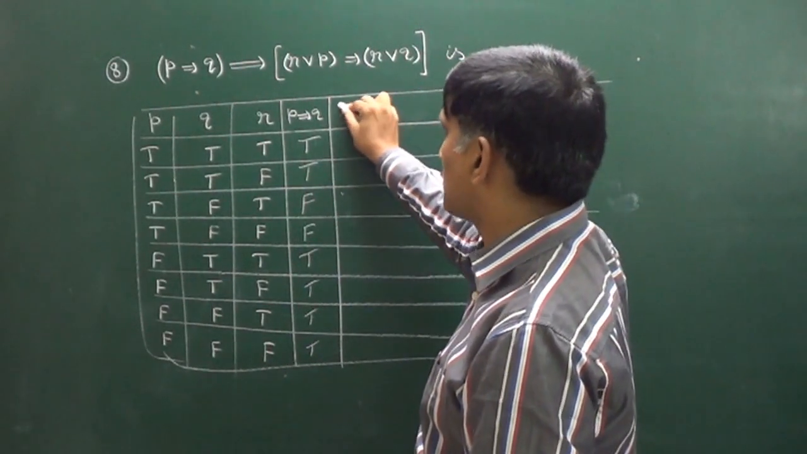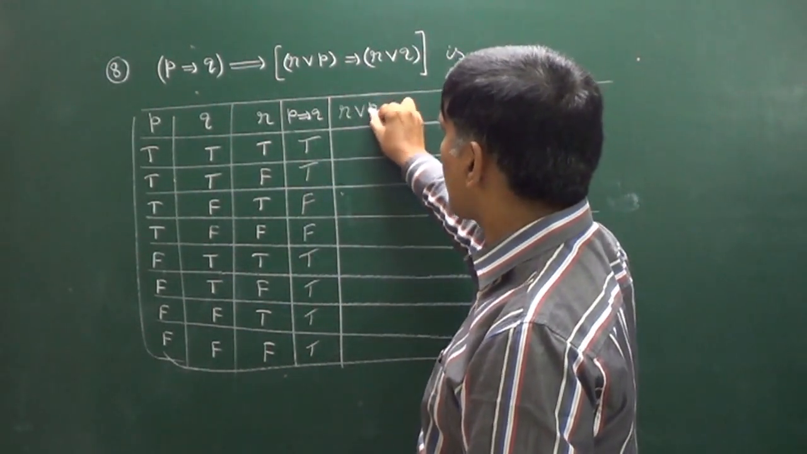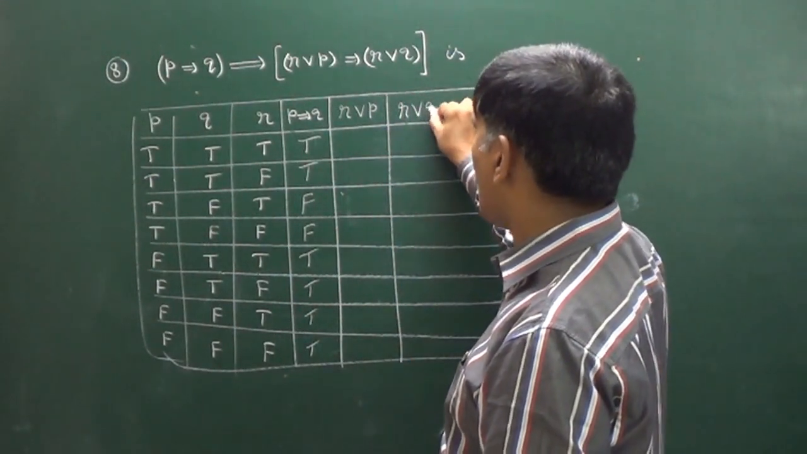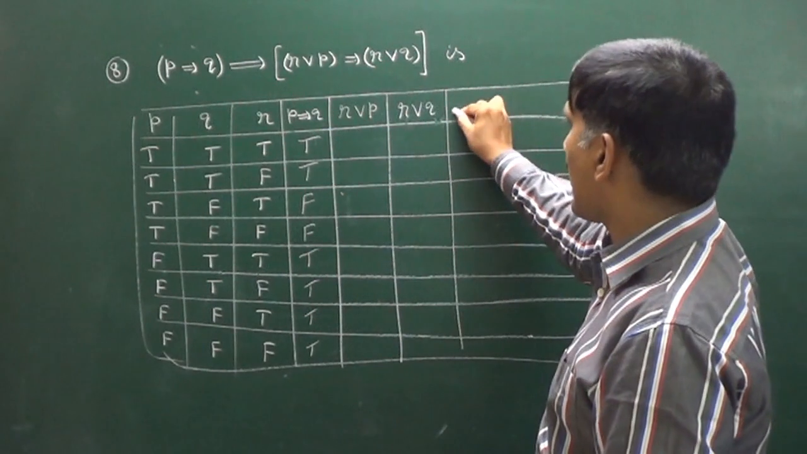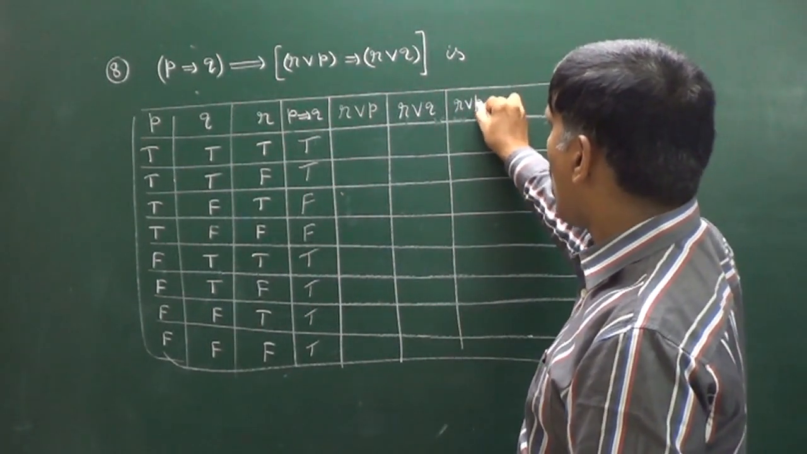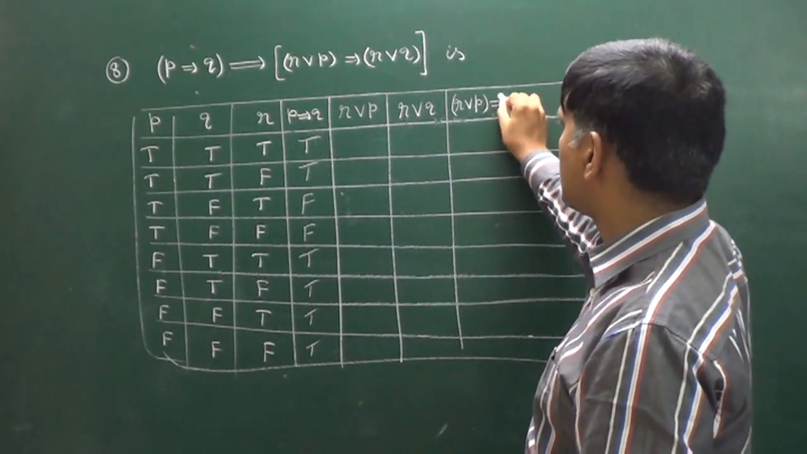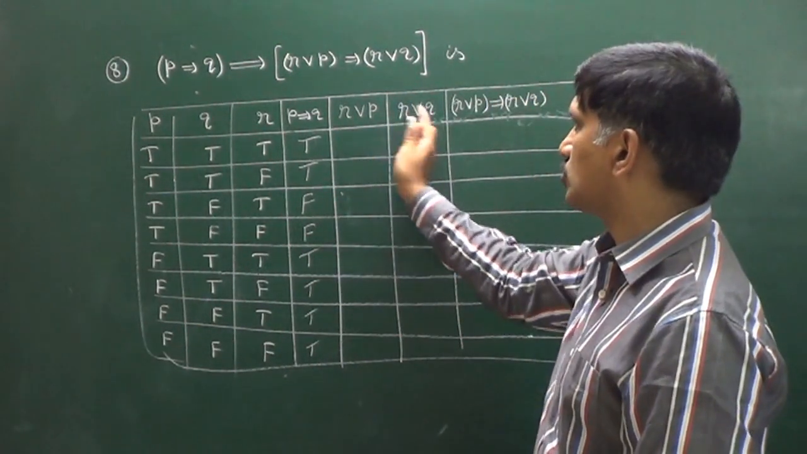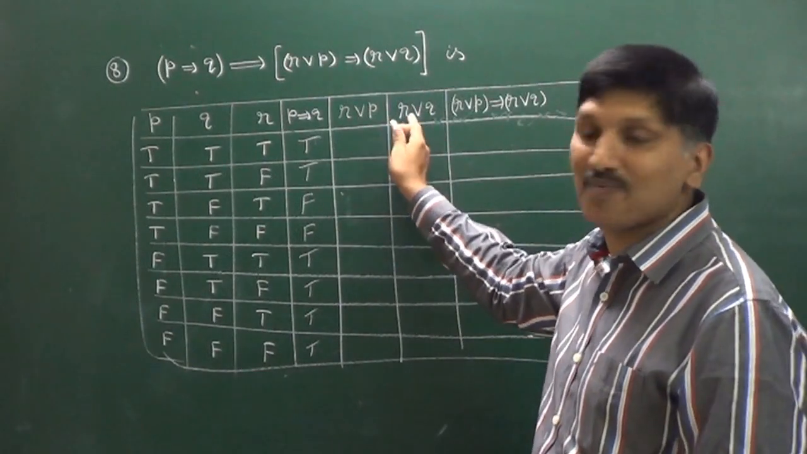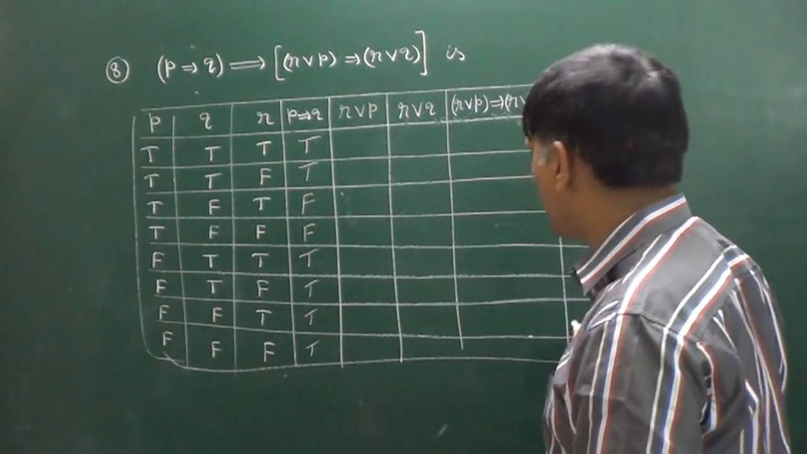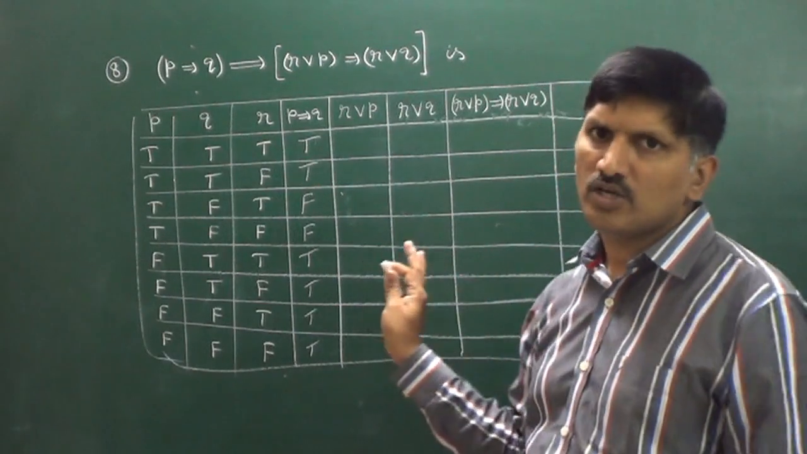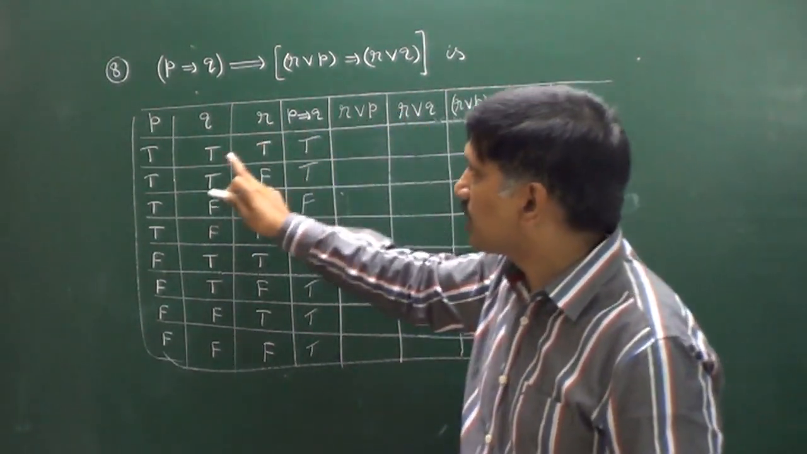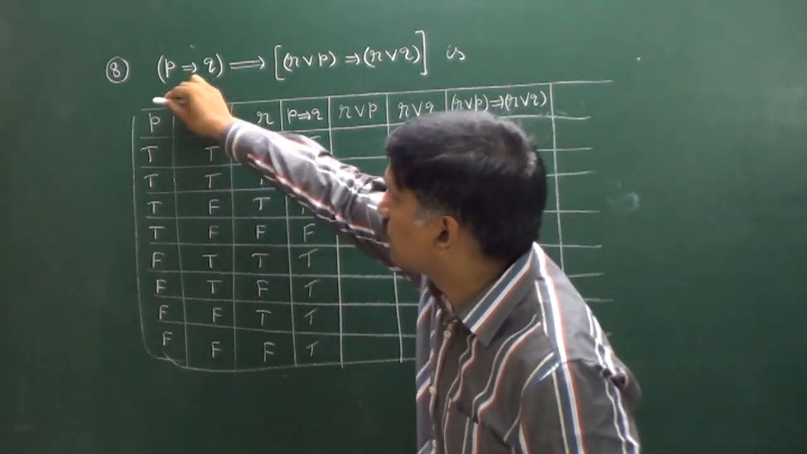Next we are constructing R or P. Next we are constructing R or Q. And then I am going to construct (R or P) implies (R or Q). That means for these two we are going to construct implies. So pay attention here. A little bit lengthy, but very easy one. You have to think about R or P. These two only we have to think.